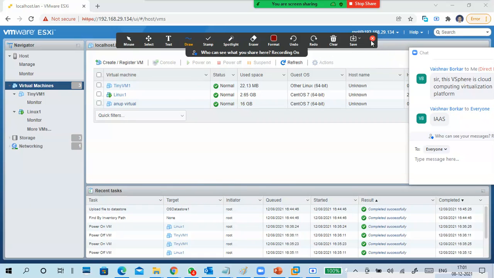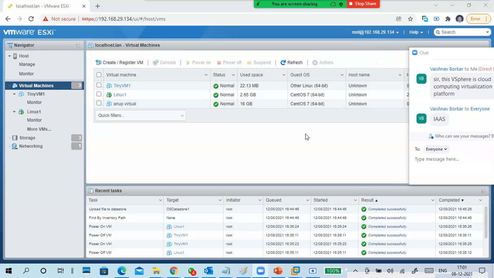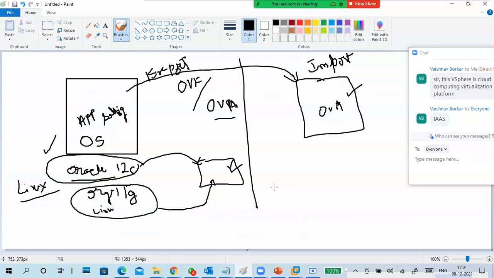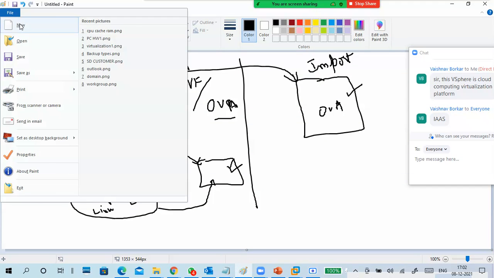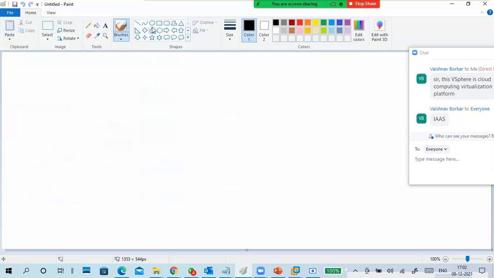Guys, understand this one? It's step by step. Understand that? Yes, sir. Very good.